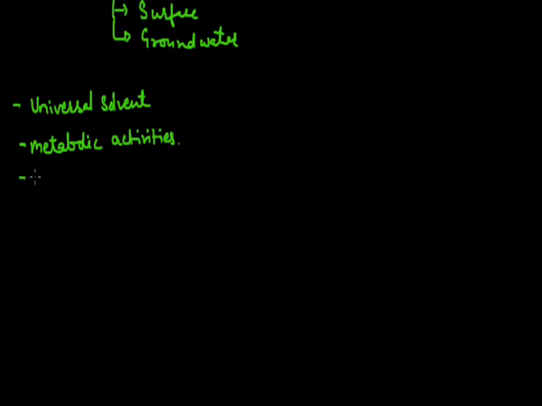In the plant cell, water is very important for the turgidity of the cell. Turgidity is the feature of a plant cell in which the cell gets its full size. Such a cell we call a turgid cell. Whenever the cell attains its maximum size due to the presence of water inside it, we call it turgidity.